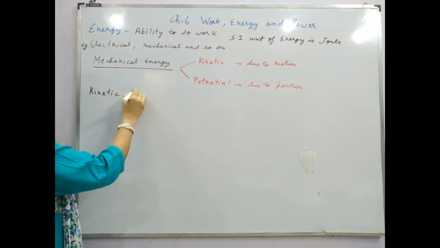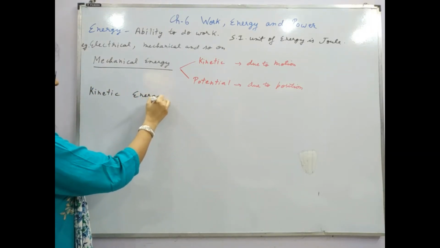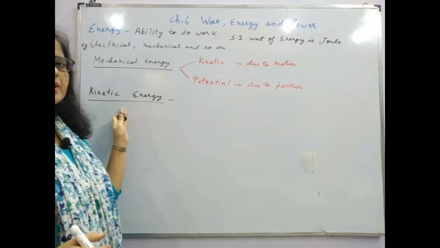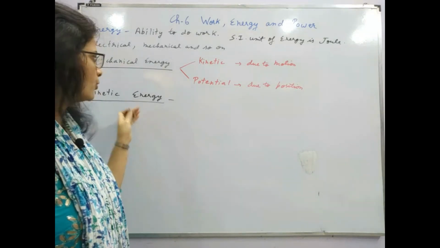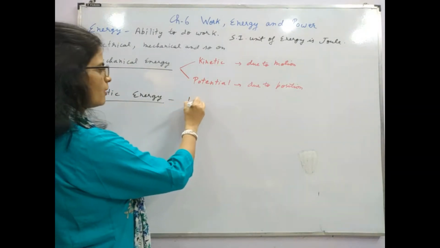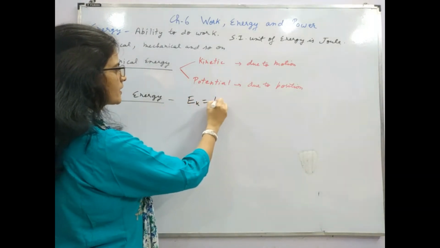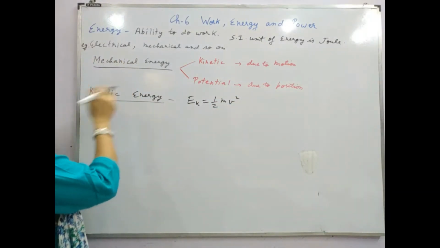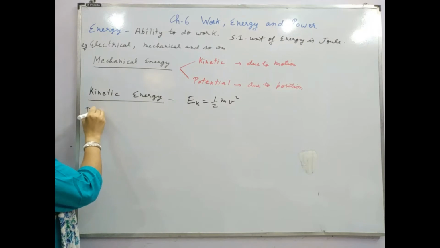What is its formula? We'll not define it in detail. So this is the energy which is possessed by a body by virtue of its motion. So we know the formula, kinetic energy formula is half mv square, right? Now let's derive it using calculus method.